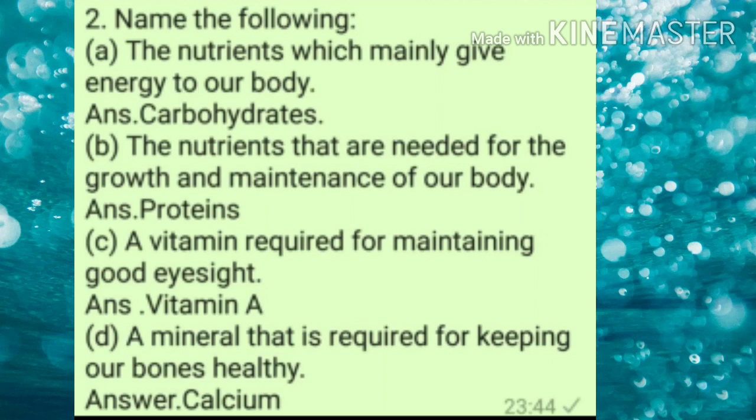So children, we all know that the bodybuilding food is protein. So protein is a nutrient which is needed for the growth and maintenance of our body. C. Vitamin required for maintaining good eyesight. So vitamin A is required for good eyesight. Due to the deficiency of vitamin A, we suffer from night blindness.